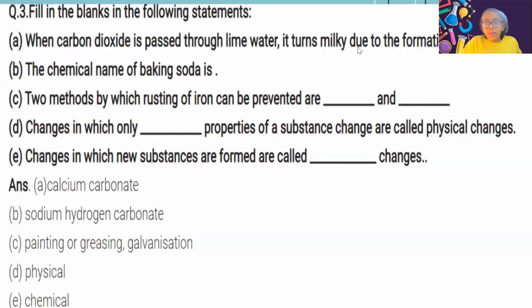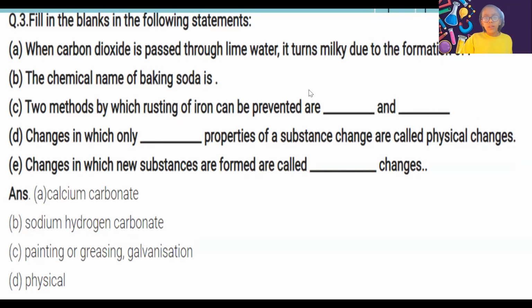So our next question is fill in the blanks. When carbon dioxide is passed through lime water, it turns milky due to formation of dash. So the answer is calcium carbonate. The chemical name of baking soda is sodium hydrogen carbonate. Two methods by which rusting of iron can be prevented are painting or greasing and the galvanization method.